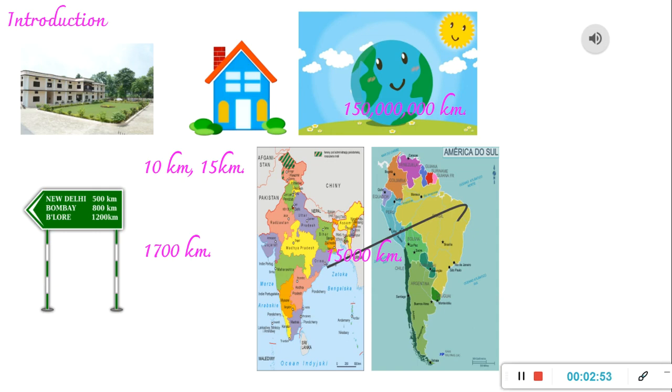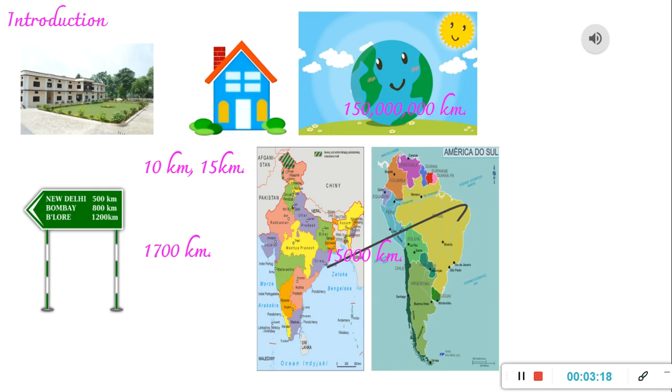So what happened is, as the number increases, it becomes very difficult to represent big numbers. If I ask you to represent 150 million kilometers in figures, in numbers, how do you represent it? You need to write a 15 followed by 7 zeros, right? That is not a very convenient representation.